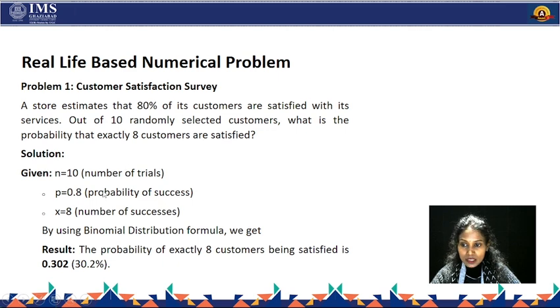So p is 0.8. Applying the formula nCx p to the power x q to the power n minus x, where q is 1 minus p, we get the probability of exactly 8 customers being satisfied as 0.302. It means 30.2% is the probability, calculated among 10 customers.